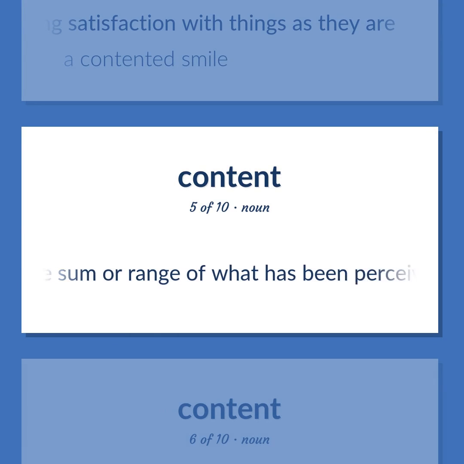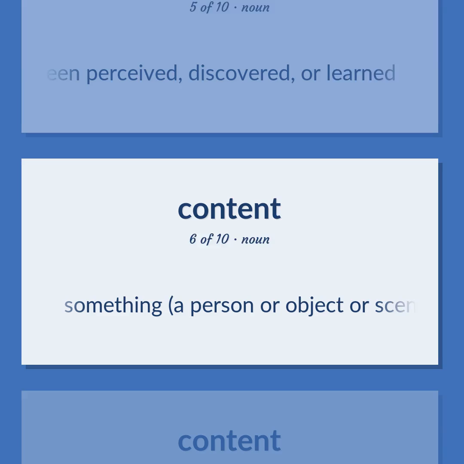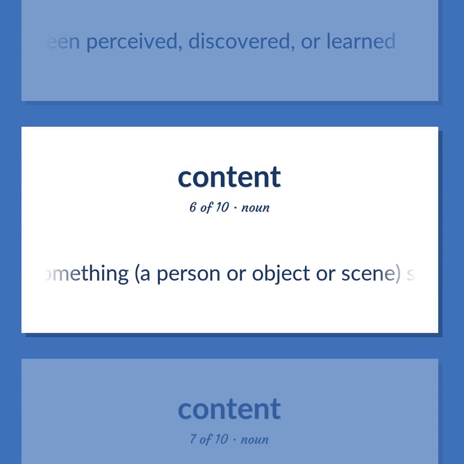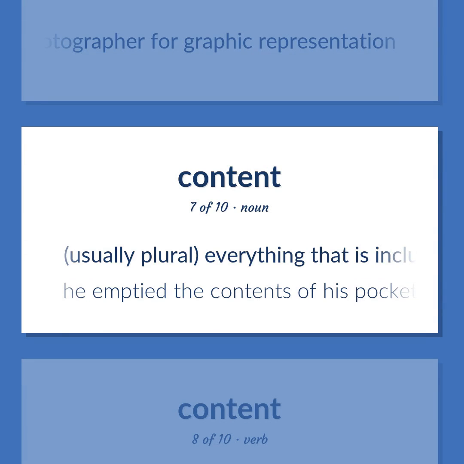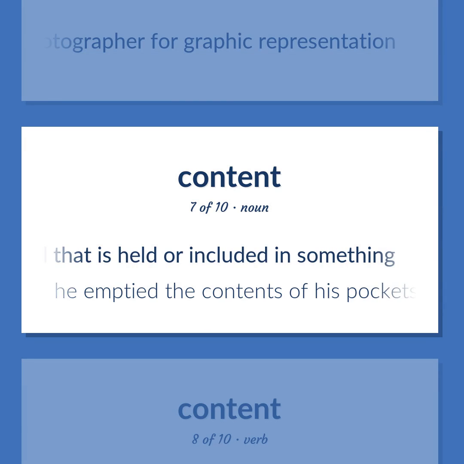The sum or range of what has been perceived, discovered, or learned. Something, a person or object or scene, selected by an artist or photographer for graphic representation. Usually plural. Everything that is included in a collection and that is held or included in something. He emptied the contents of his pockets.